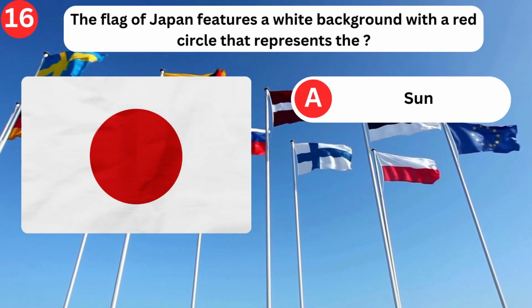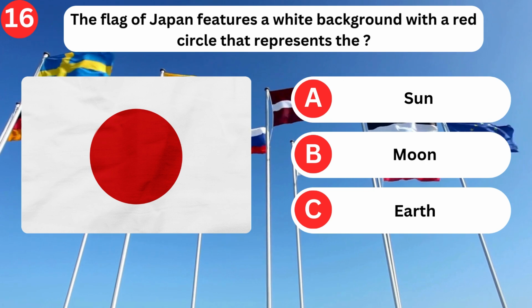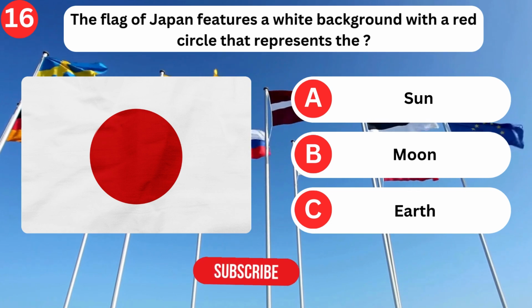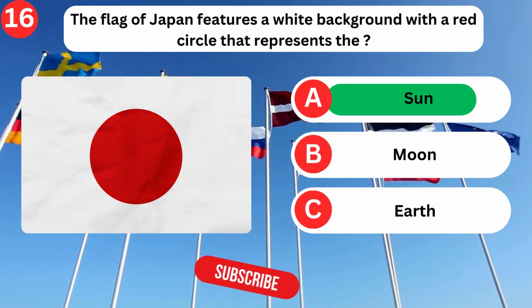The flag of Japan features a white background with a red circle that represents the blank. Sun, moon, earth. Sun.